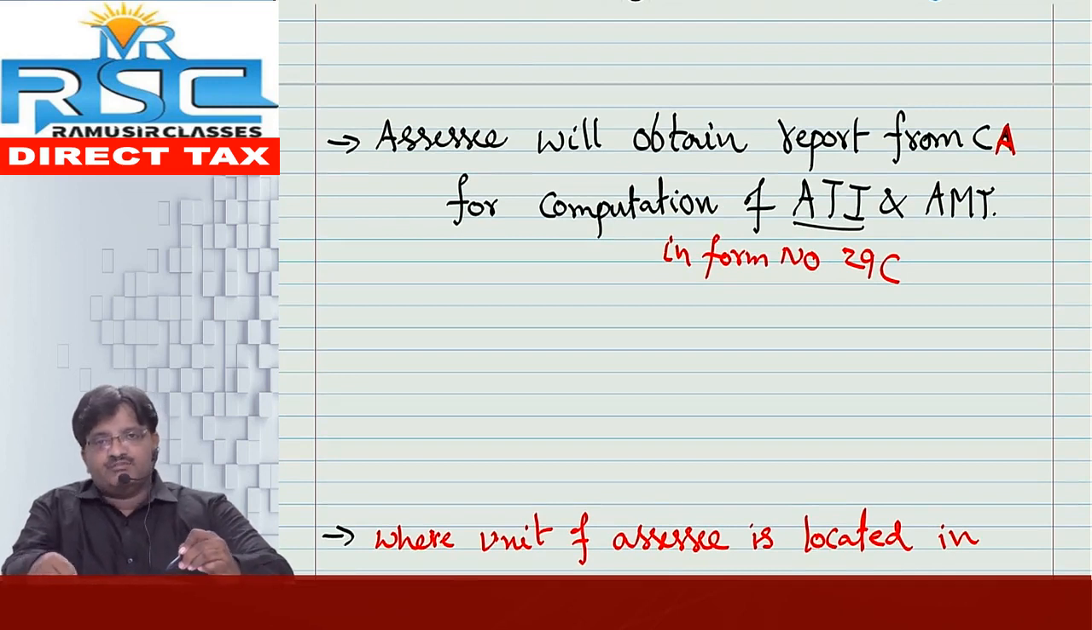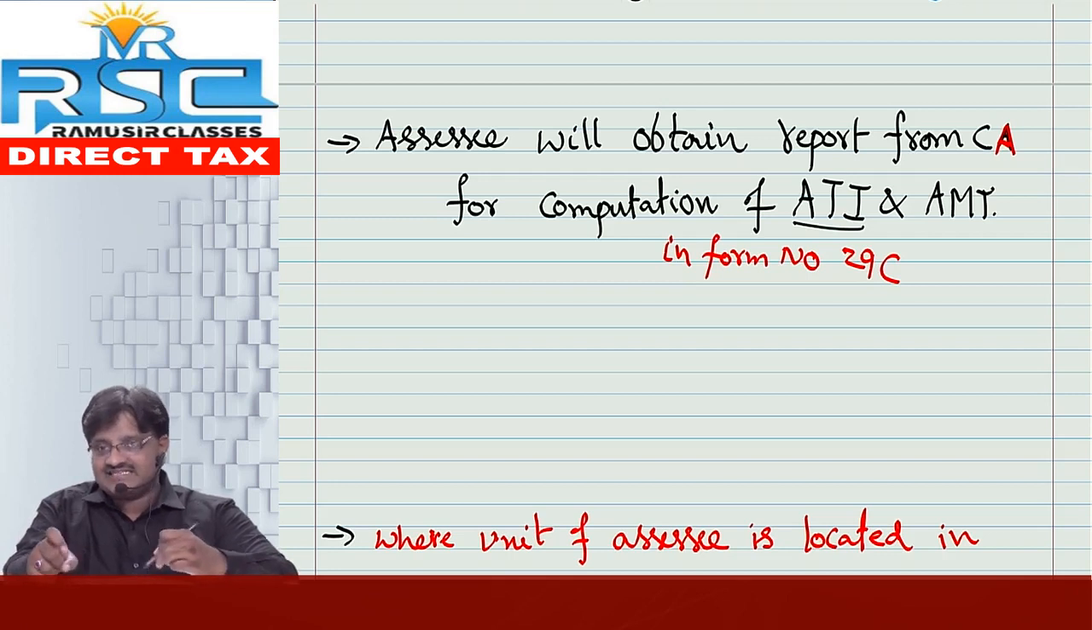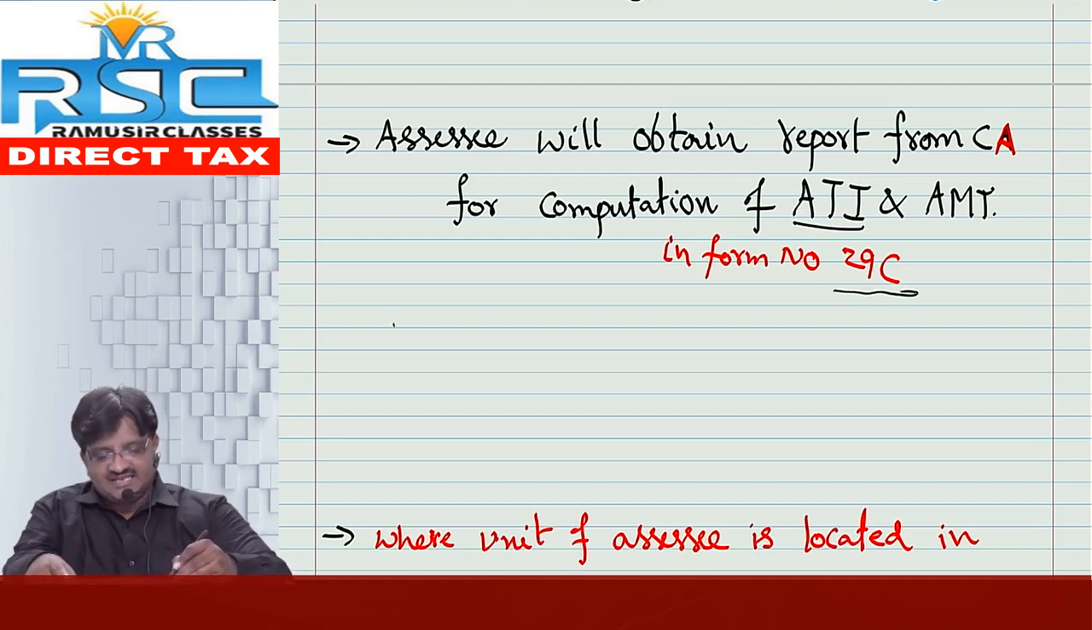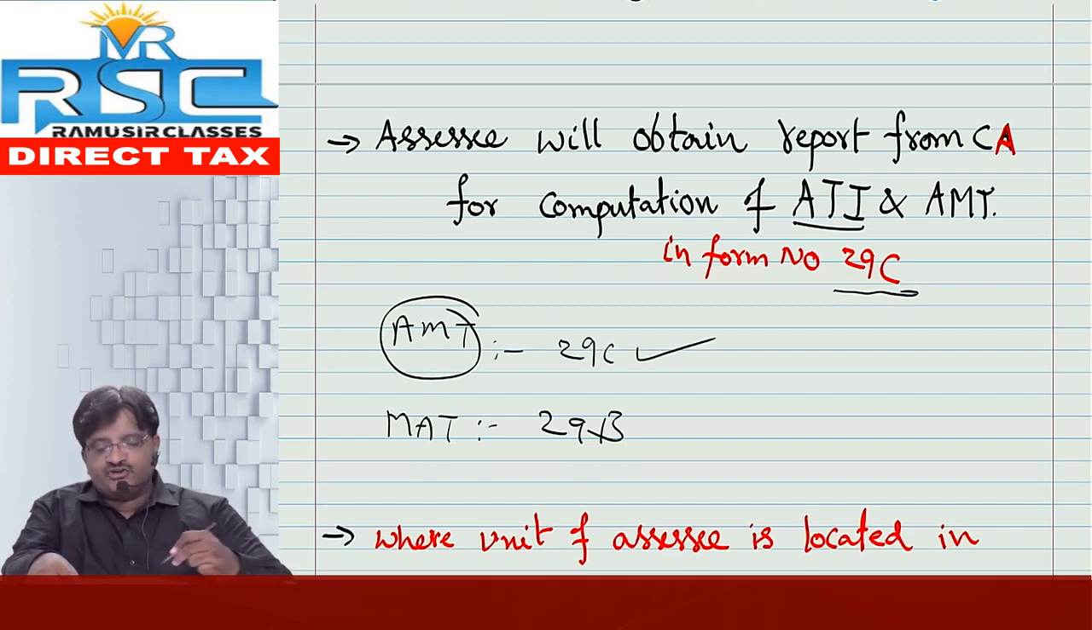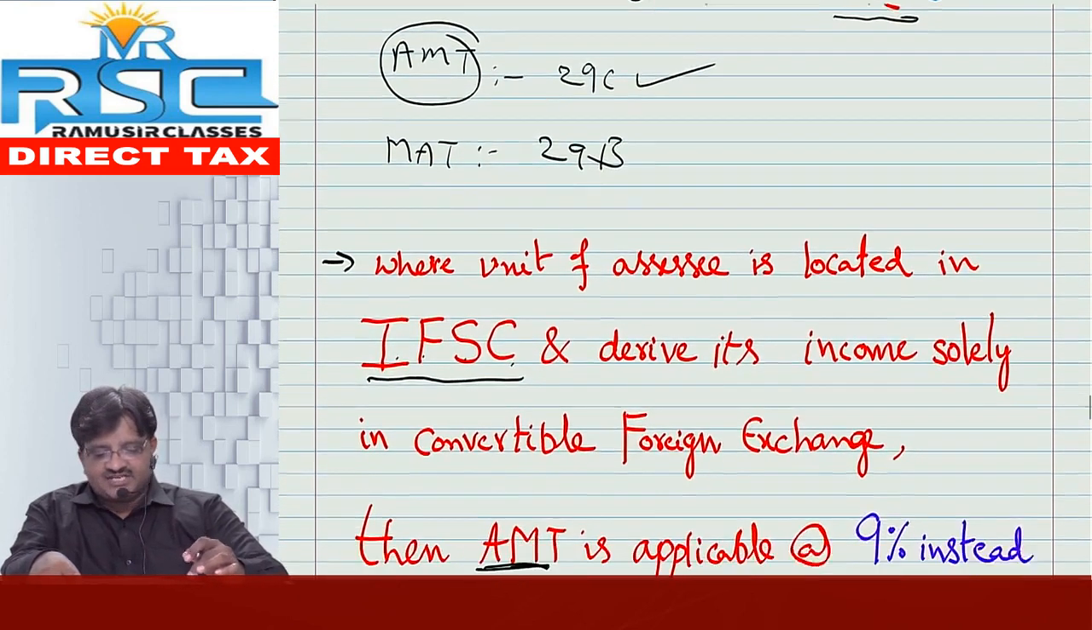But for your information, we need to obtain one report from a chartered accountant. The SSE will obtain a report from a practising chartered accountant for computation of total income, adjusted total income and AMT in Form 29C. Friends, in case of book profit computation, that is MAT computation, we take Form 29B, whereas in case of AMT, adjusted total income computation, I need to take Form 29C from a chartered accountant.